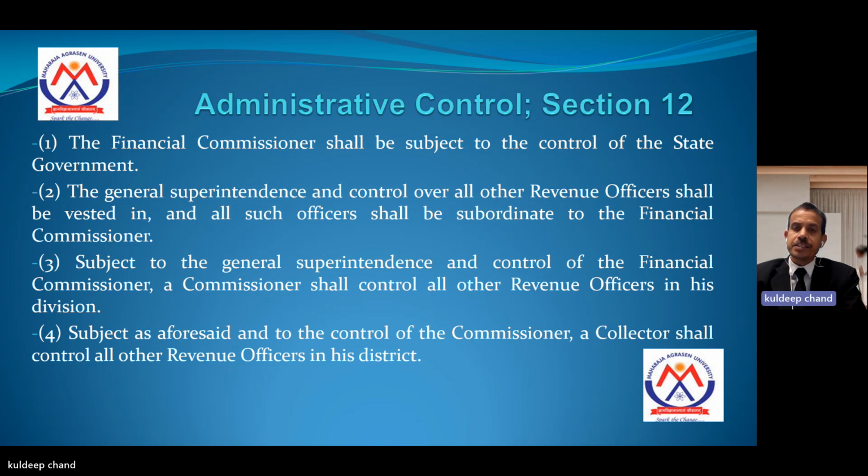Number two, the general superintendence and control over all other revenue officers shall be vested in, and all such officers shall be subordinate to, the finance commissioner. Subject to the general superintendence and control of the finance commissioner, a commissioner shall control all other revenue officers in his division. And subject as aforesaid and to the control of the commissioner, a collector shall control all other revenue officers in his district.